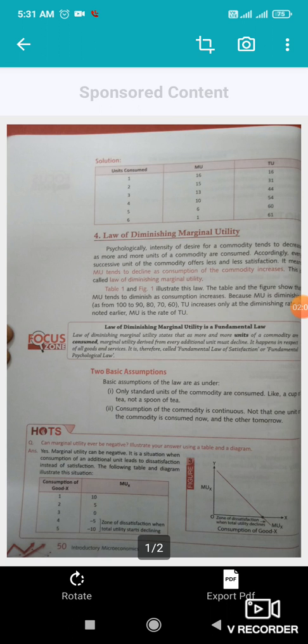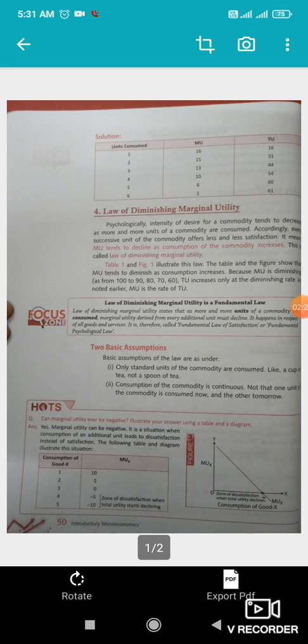The second point is that consumption of a commodity is continuous. It is not that I consumed one cup today and then one cup later on. Not that one unit of a commodity is consumed now and the other tomorrow. So it has to be a continuous process.